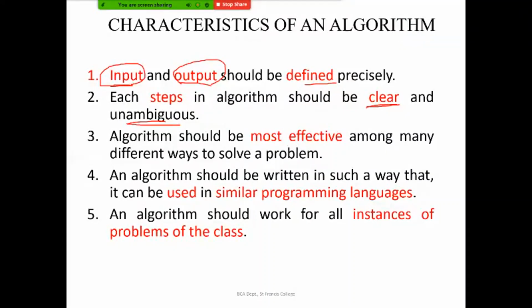So here the next step is each step in the algorithm should be clear and it should not create any confusion, right? Suppose I have a problem like sorting the numbers in ascending order. That is my problem. So you have many different methods for sorting the numbers. My aim should be to bring the smallest number to the beginning and the highest number to the right end. So smallest number to the left end and highest number to the right end.